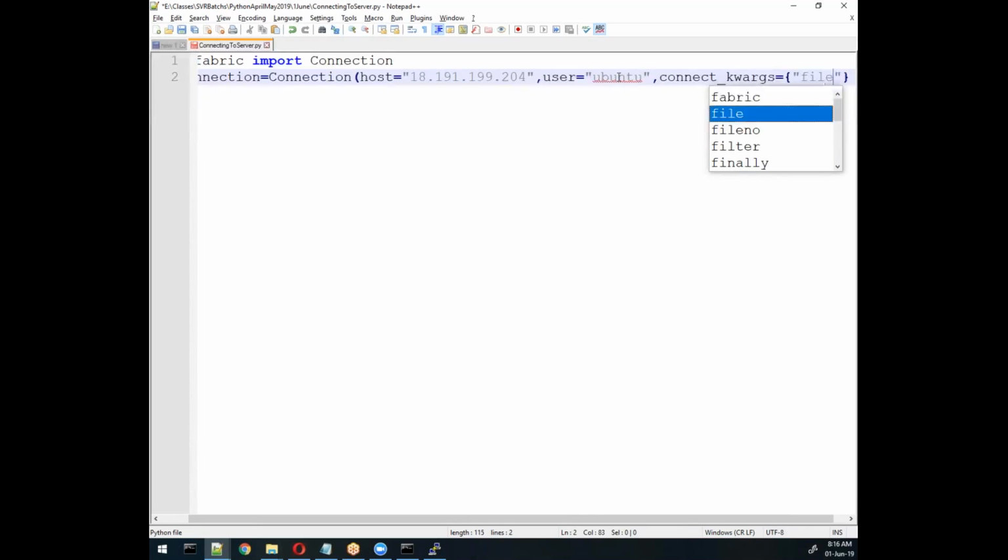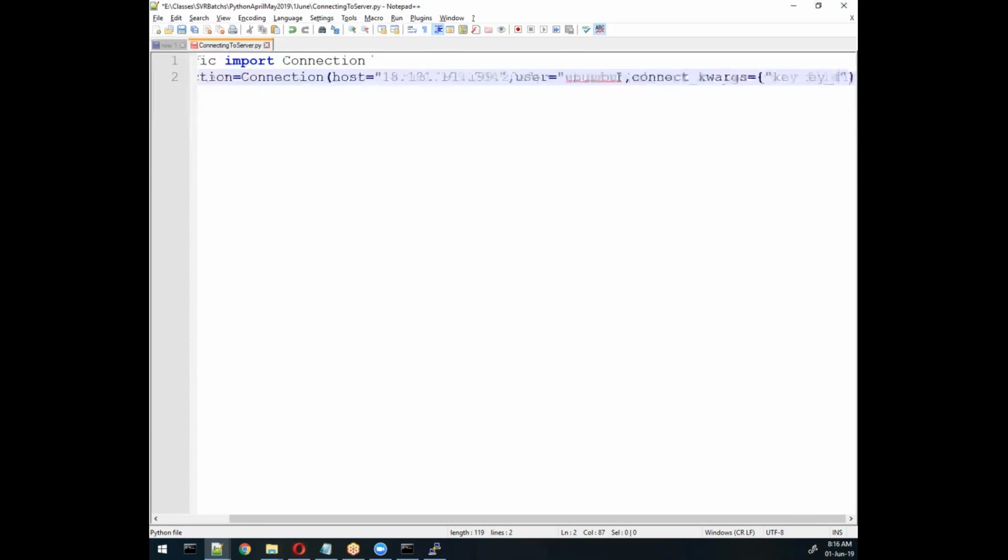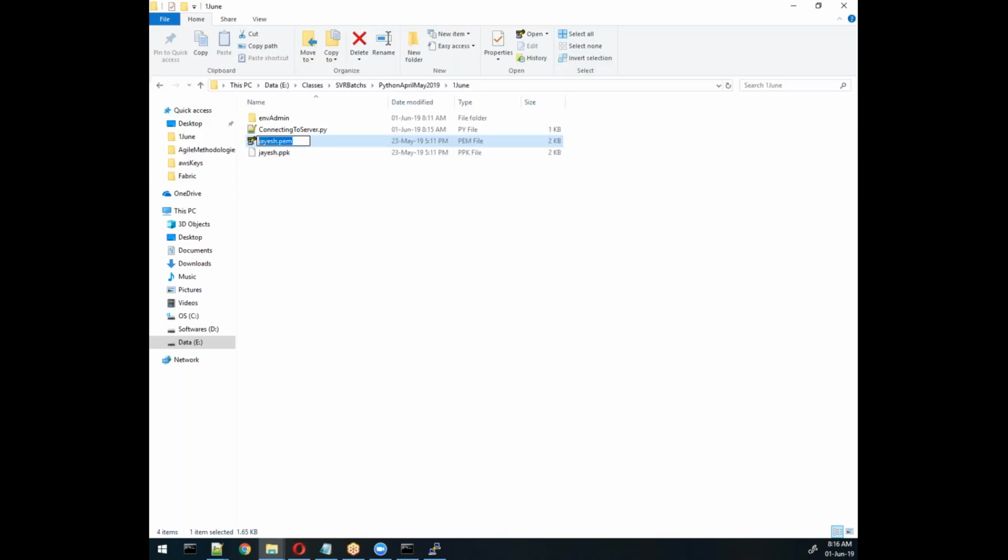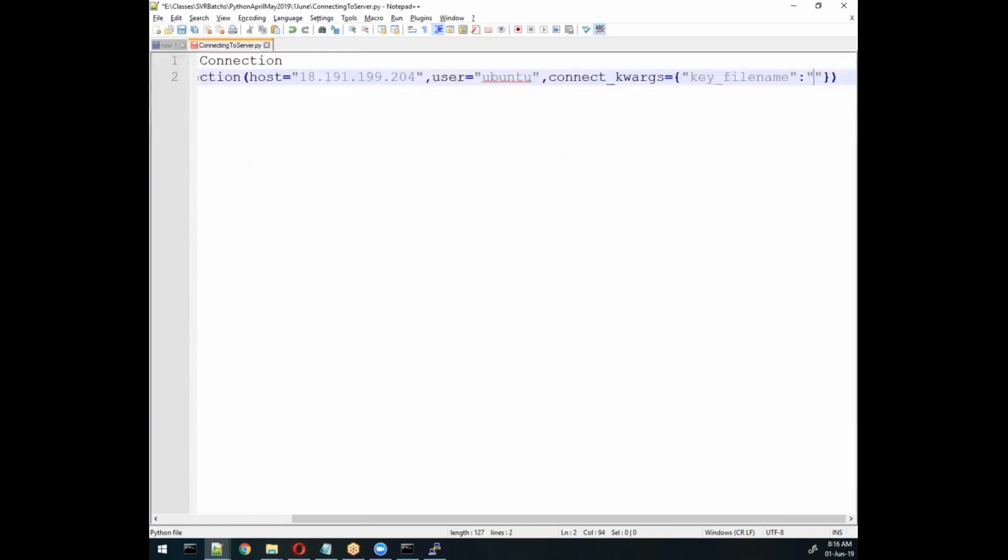So I'll write here key_filename is equal to, or colon, because here it is a dictionary, so you'll write colon and the double quotation and the file name. Here we will specify the file name, comma, and then bracket close. So my file name is basically this one, js.pem, because we are connecting through Fabric, and Fabric is totally Linux based, so we require a .pem file instead of .ppk. So we are trying to connect with this pem file.